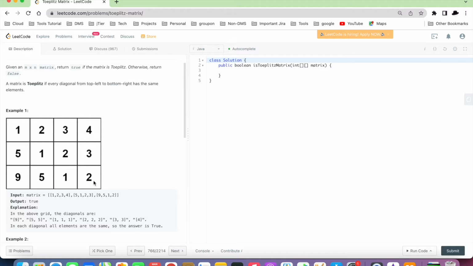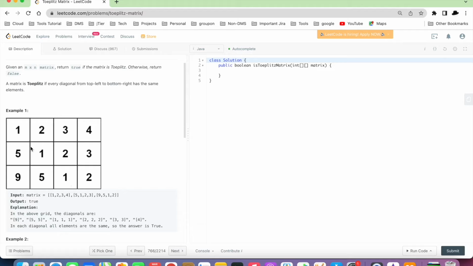So we just have to check whether the element which is one row and one column back from the current number is equal to it. One row and one column back means i minus 1 and j minus 1. For this number, i minus 1, j minus 1 will be this. For this number, i minus 1, j minus 1 will be this. So we just have to compare this 2 and this 2. For this diagonal also, we just check whether this number is equal to this number.